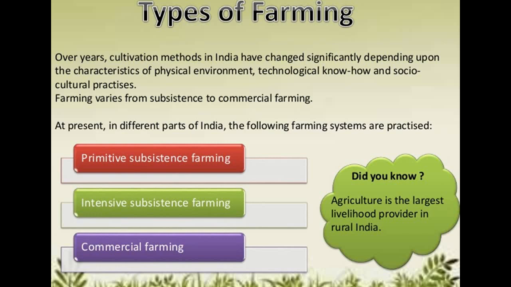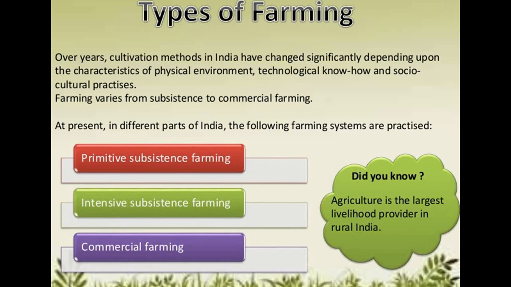So farming now varies from subsistence to commercial farming. In your grandparents' age, farming was only for the survival of the nation, but now it has changed to commercial farming. At present, the following farming systems are practiced in different parts of India.